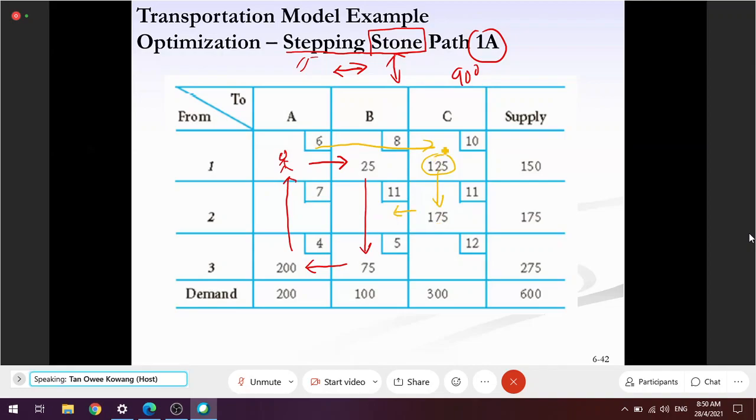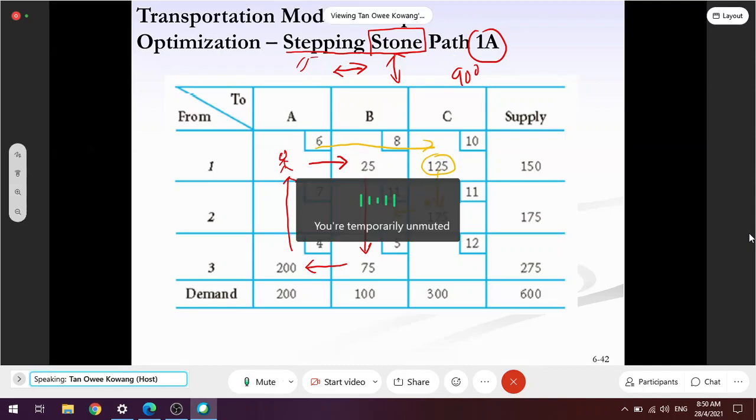So yang ni tak berjaya. This one cannot. This path cannot. This stepping stone path cannot. You get me? Yang golden ini tak boleh. Yang merah boleh. Okay ya. Alright. Faham kan?